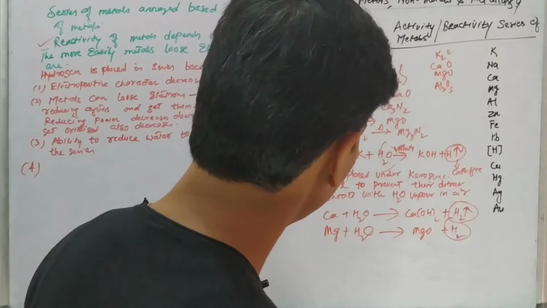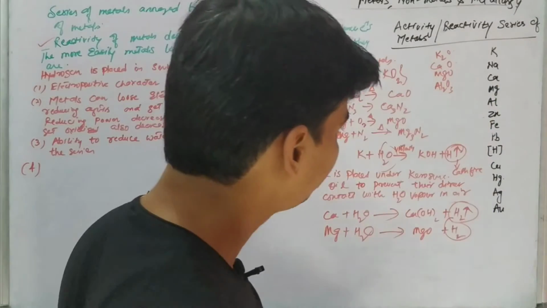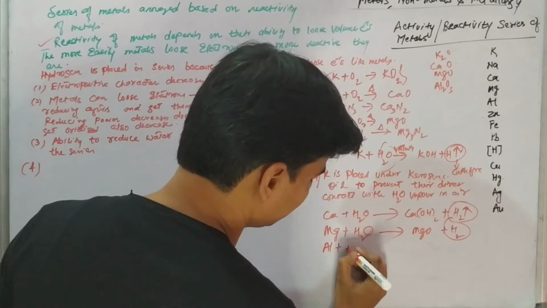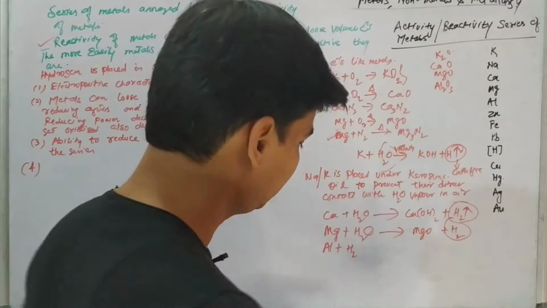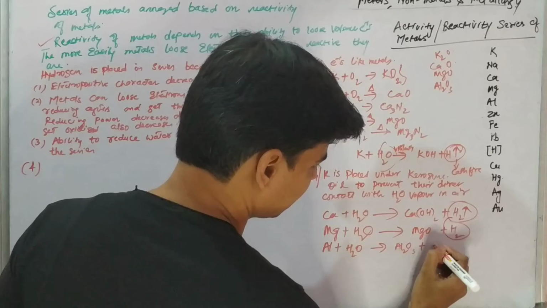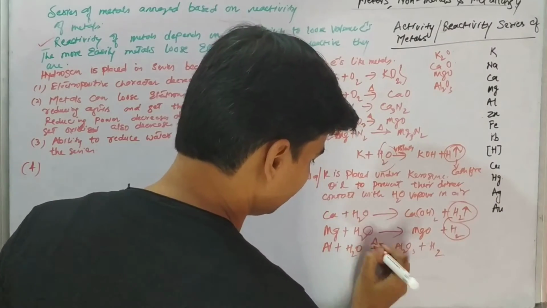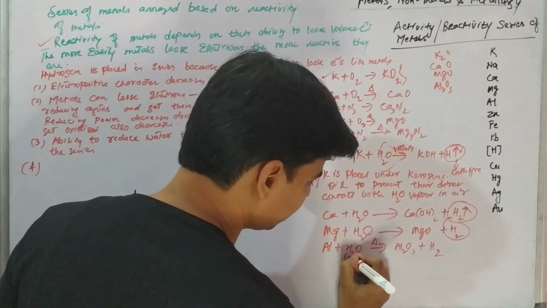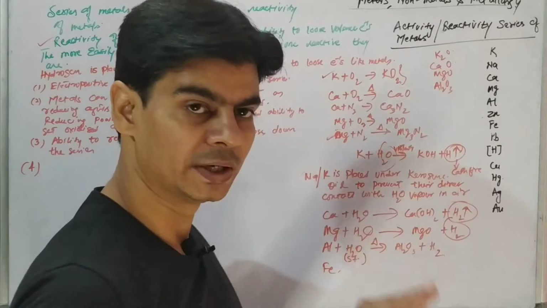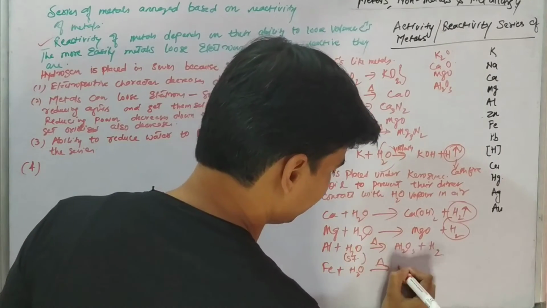So now if we look at the reaction of metals that are below with water, if we talk about the reaction of aluminium, aluminium will react with only steam, right, forming aluminium oxide and hydrogen. That too, when aluminium is heated, it will react with steam, right? Same is with iron. Iron, when heated, will react with steam, forming Fe2O3